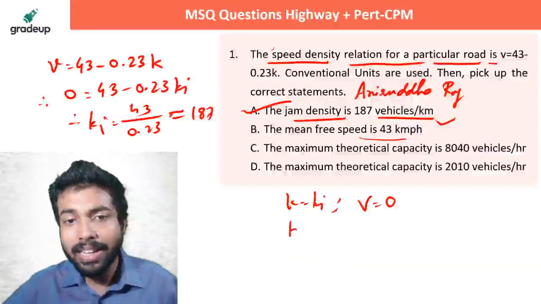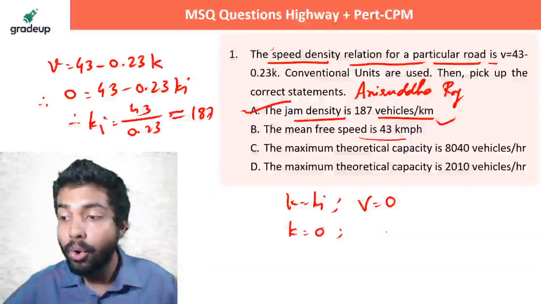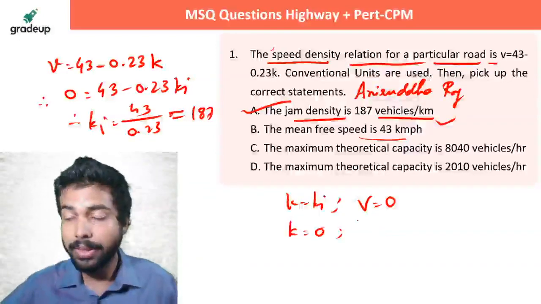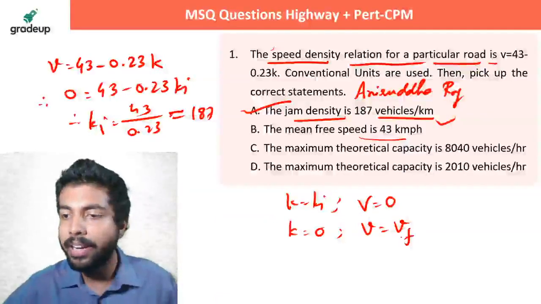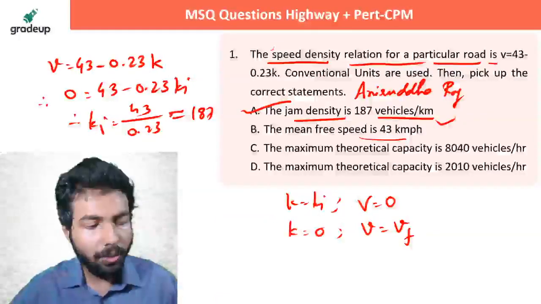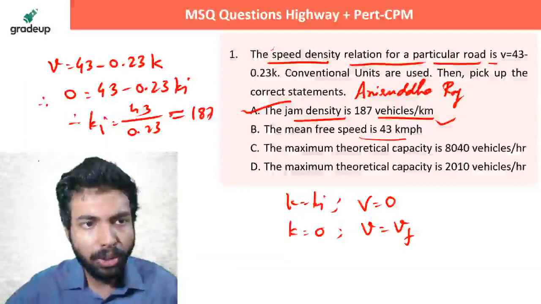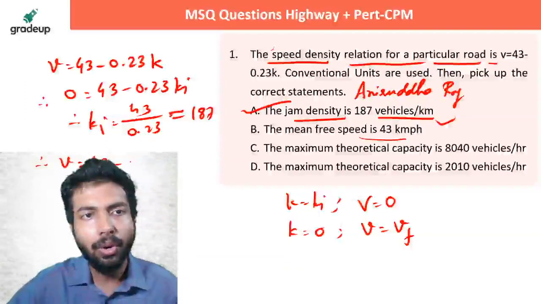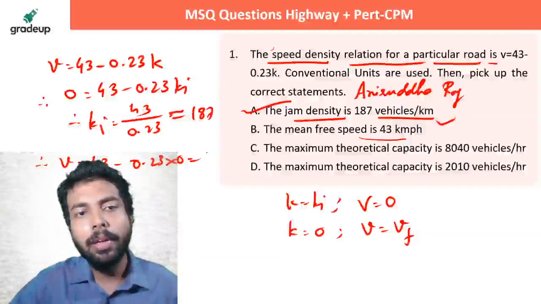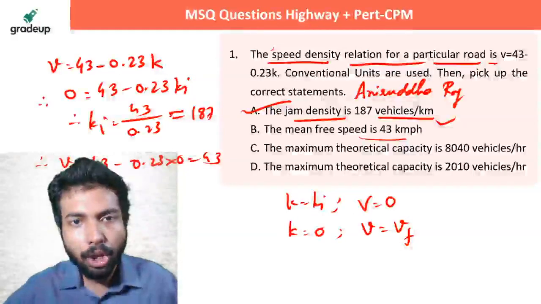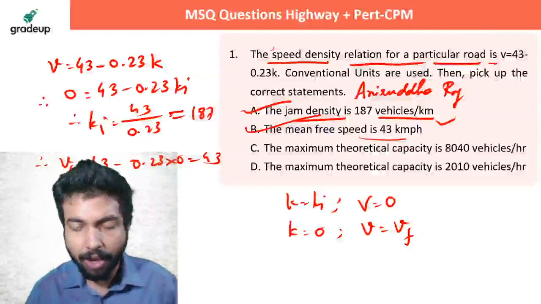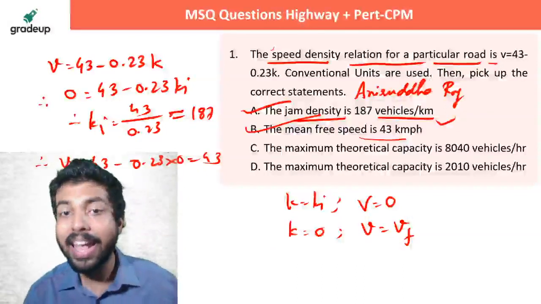We know that when k is equal to 0, there is no car except your car. Your car is moving freely, then V is equal to the mean free speed, Vf. It's very simple. If I put k equal to 0, then V is equal to Vf. Just these two things you have to remember. So the mean free speed is 43 kilometer per hour.